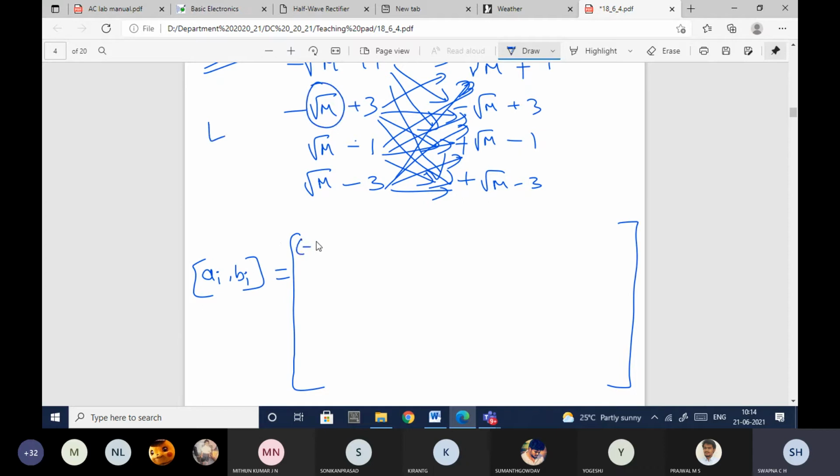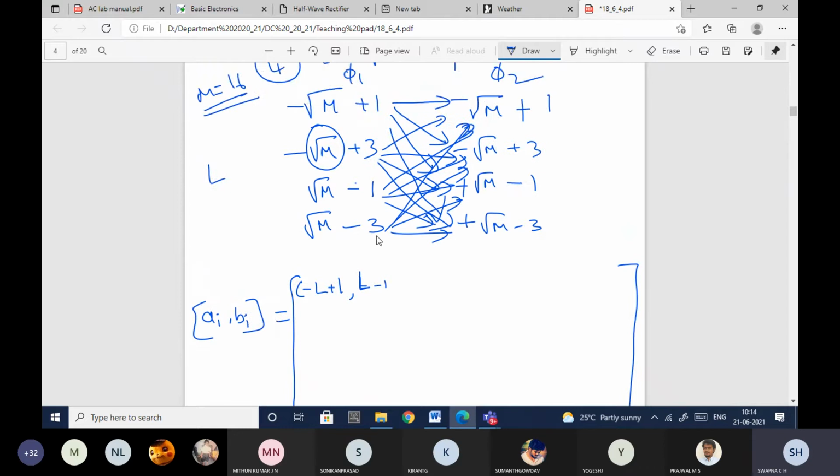So let me write it in the form of L: minus L plus 1, minus L plus 1, comma, L minus 1. Even if these are changing, it's fine.